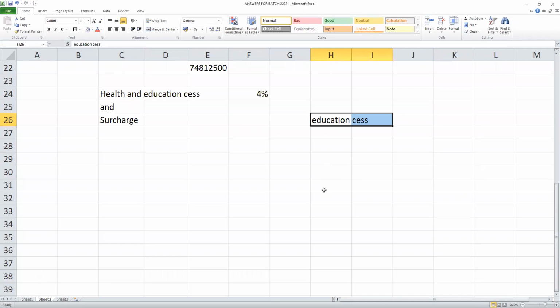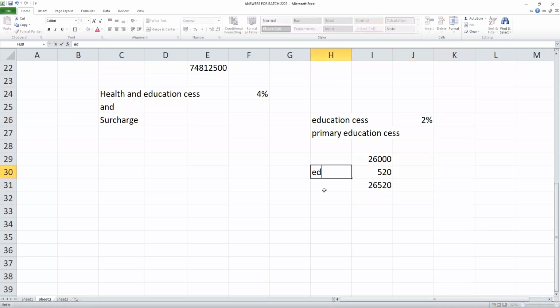The government wanted to provide free education for children in the rural areas, so funds are required. The government decided to raise money by adding an additional 2%. Initially they started with 2%. This is the primary education cess. Every taxpayer has to pay 2% extra. Suppose your tax is 26,000, you have to pay 2% extra on this, 520. This 520 is called education cess.